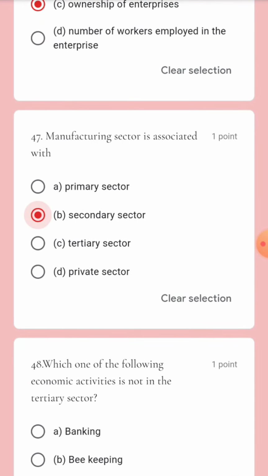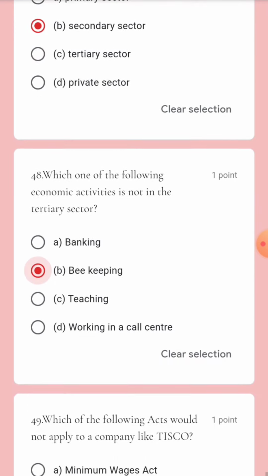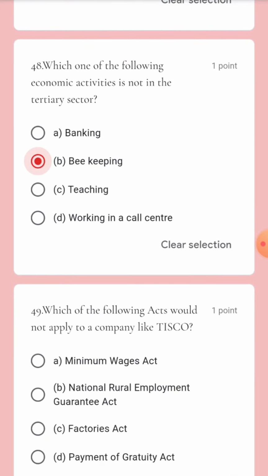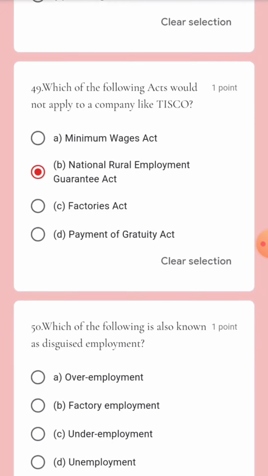Which of the following economic activities is not in the tertiary sector? That is beekeeping. Next, which of the following acts would not apply to a company like TISCO? Minimum Wage Act, NREGA, Forest Act, Payment of Gratuity Act. That is option number B. Next question, which of the following is also known as disguised unemployment?